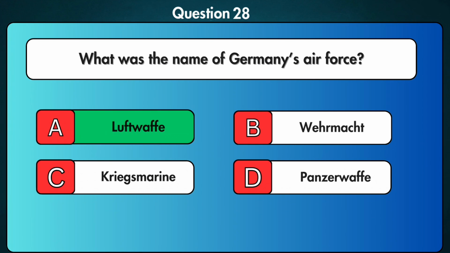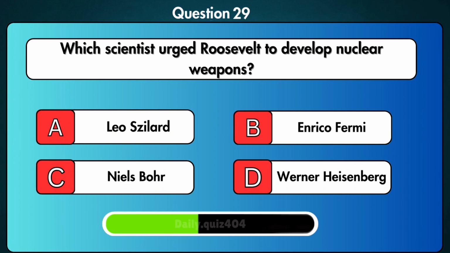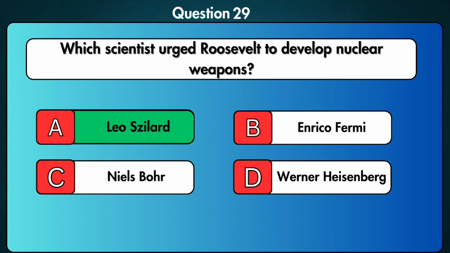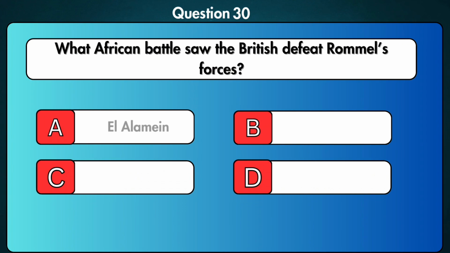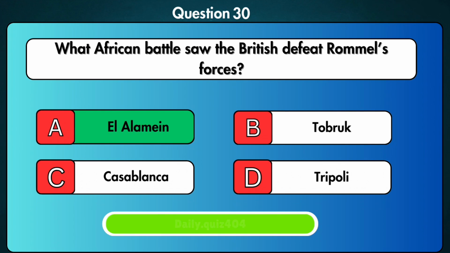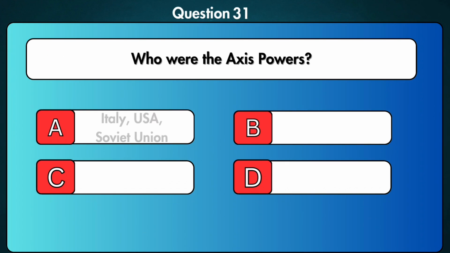Which scientist urged Roosevelt to develop nuclear weapons? It's Leo Szilard, but he persuaded Einstein to sign it only because Einstein's reputation would get the president's attention. What African battle saw the British defeat Rommel's forces? El Alamein.